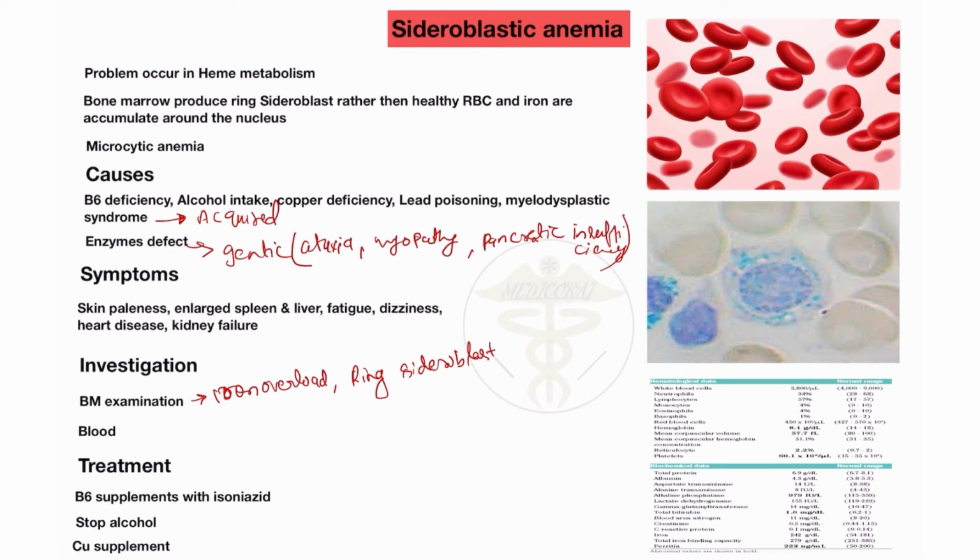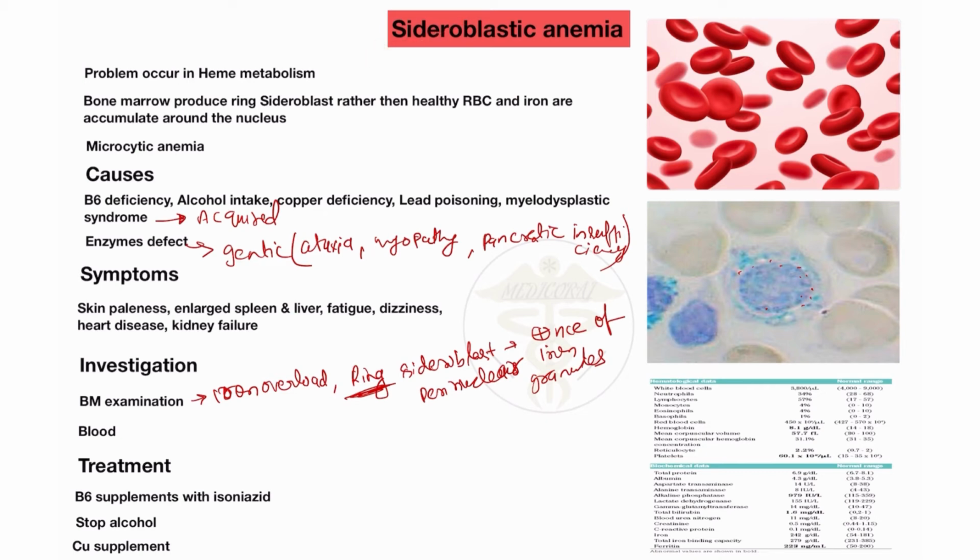If only sideroblast cell is written in a question, it is a normal cell present in the bone marrow. So ring sideroblast you will see in the patient due to the presence of perinuclear iron granules. I already discussed this above. Here you will see iron granules appear at the periphery of the nucleus. So perinuclear iron granules you will see in the sideroblastic type of anemia.